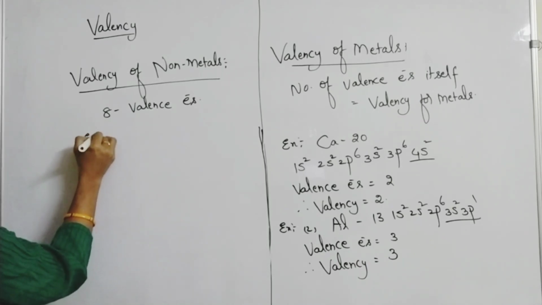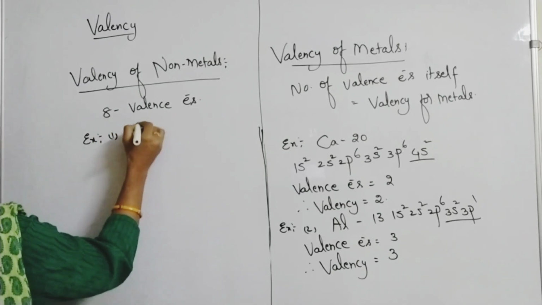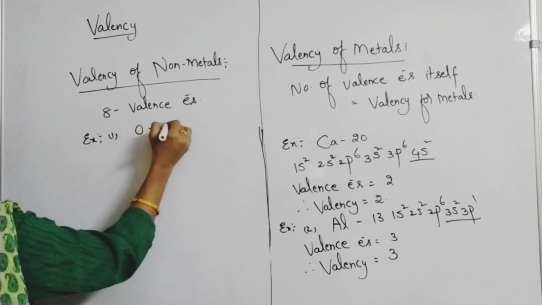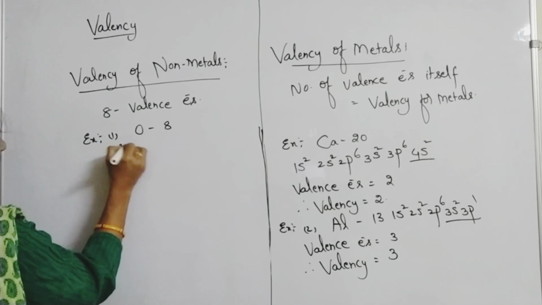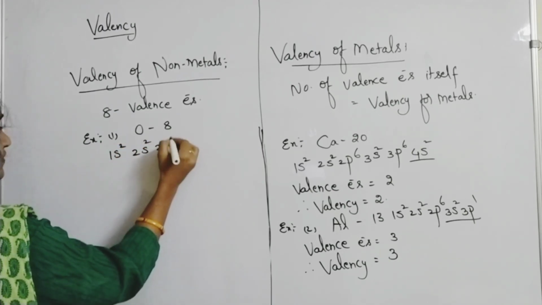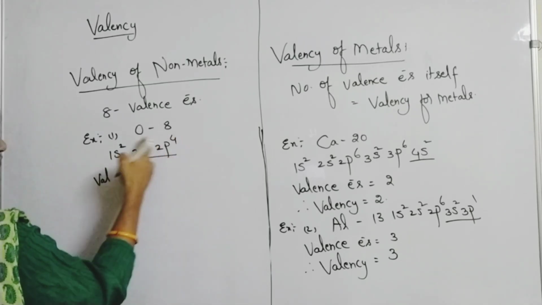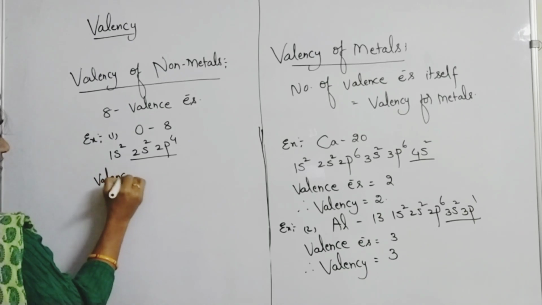For an example of non-metals, you can take oxygen. Oxygen atomic number is 8. Its electronic configuration is 1s2, 2s2, 2p4. Valence electrons are more than 4, so 2 plus 4 is 6.